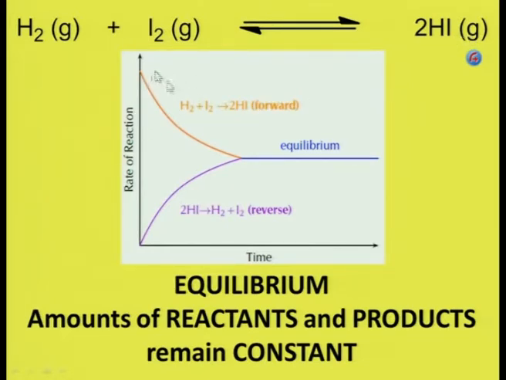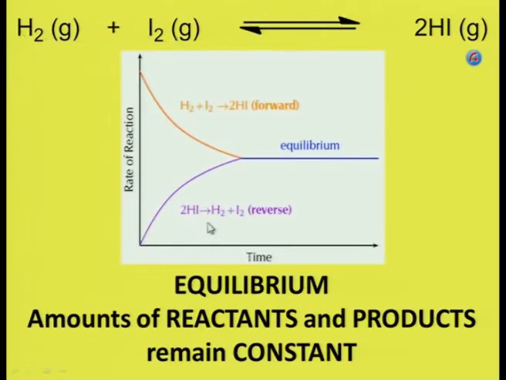So in the beginning, the forward reaction would start, and the concentration and the rate of this forward reaction would decrease slowly. And then we also have the reverse reaction, because this sign means that this reaction can go forward and reverse. So now some of this product, HI, can go back to H2 and I2.